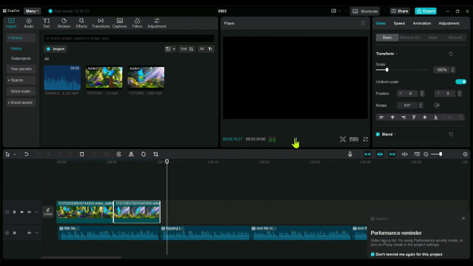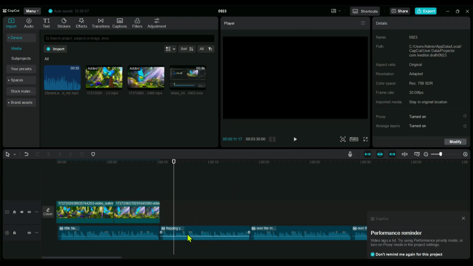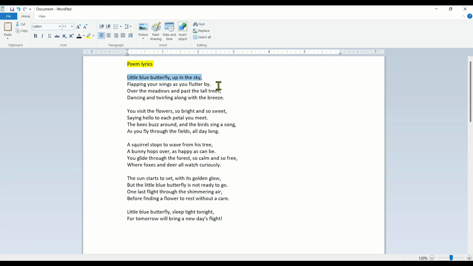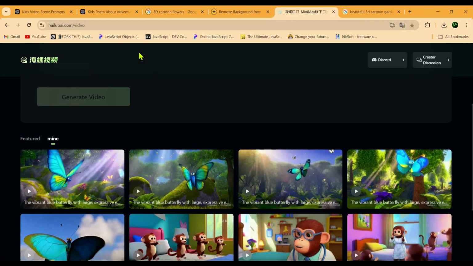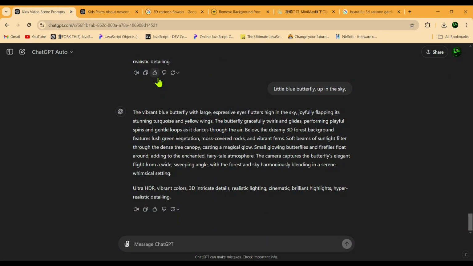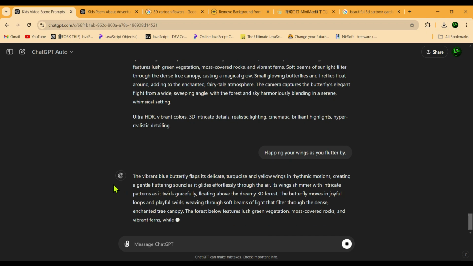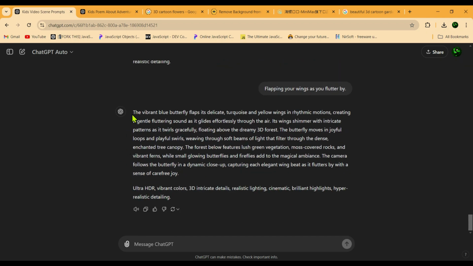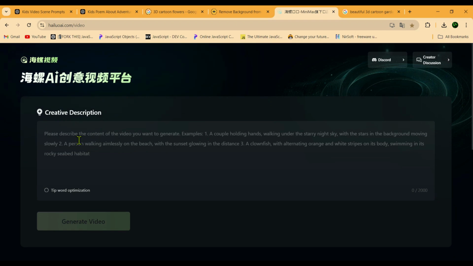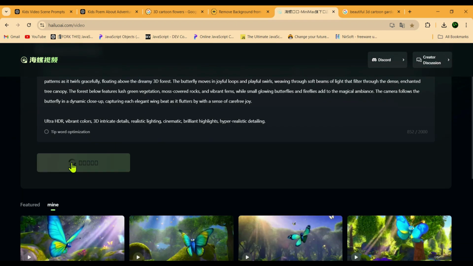Alright, now we'll generate the video scene for the second line of the lyrics, which is this audio file. To generate video scenes for the second line of the lyrics, we need to go back to our poem's lyrics and copy the second line. After copying, we'll head back to ChatGPT's first tab and paste the second line there, then send it. After that, ChatGPT will provide us with a prompt to generate the video. We'll copy that prompt and return to Minimax, where we'll paste the prompt and click on Generate Video.